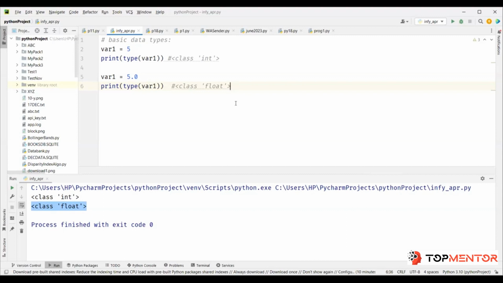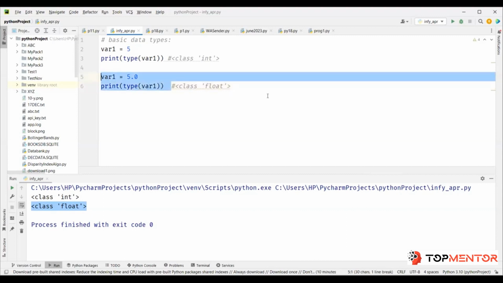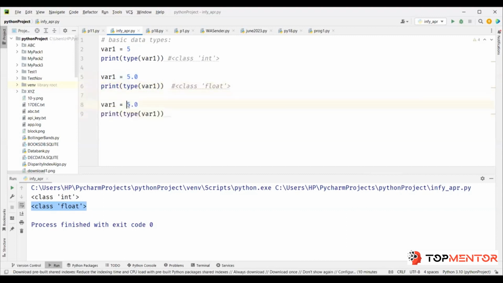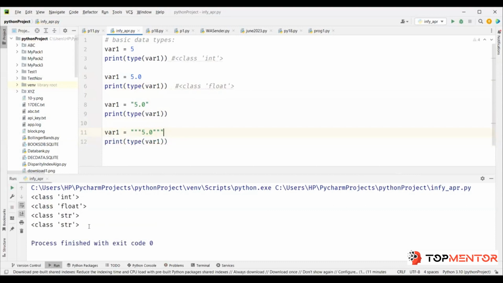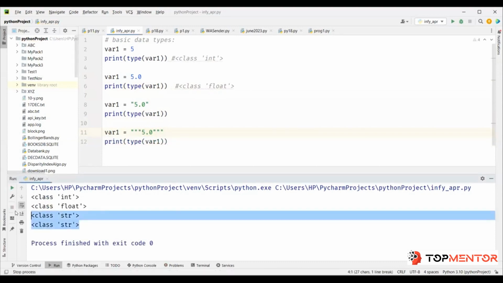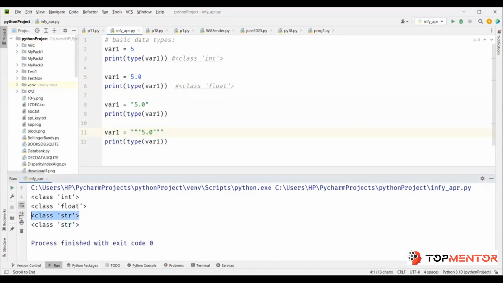Now same thing, if I put this in quotation, whether you put it as single quote, double quote, or triple quote, all of these will have the same meaning, right? They're all string. So you have class string. So that's how you define string object.